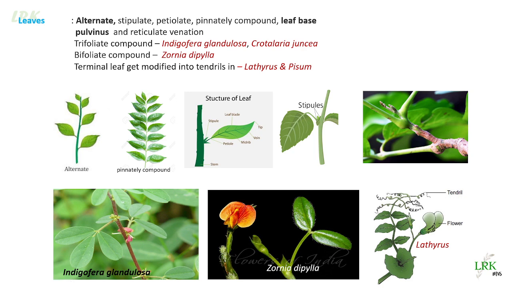So the leaves are alternate, stipulate, petiolate, and pinnately compound. See, this is the primary axis over which the leaves are present on either side. These are leaflets. As a whole, this is the leaf with the primary rachis on which the leaflets are present. So most of the leaves are pinnately compound and the leaf base is swollen.